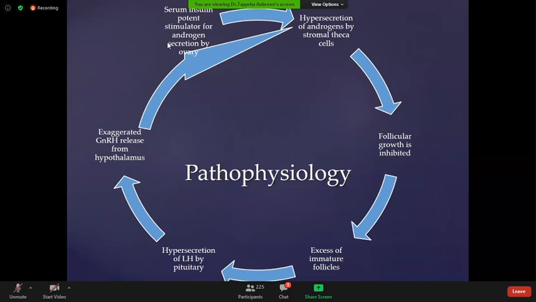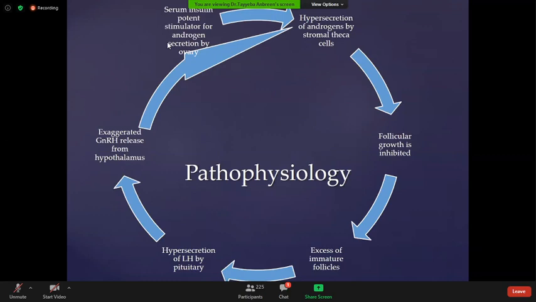So there will be increased secretion of LH by the pituitary gland to try to ovulate these immature follicles, and after that there will be exaggerated GnRH release from the hypothalamus. This exaggerated GnRH release from the hypothalamus will have a positive impact on the hypersecretion of androgens by the stromal thecal cells. And then it becomes a vicious cycle.